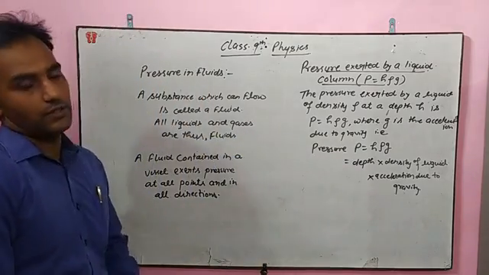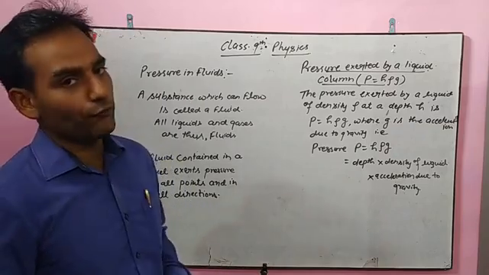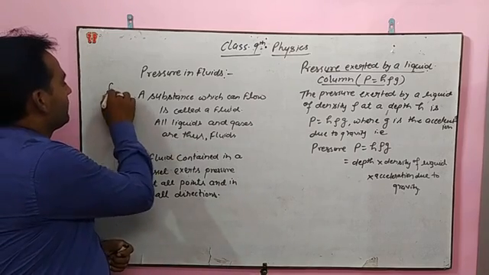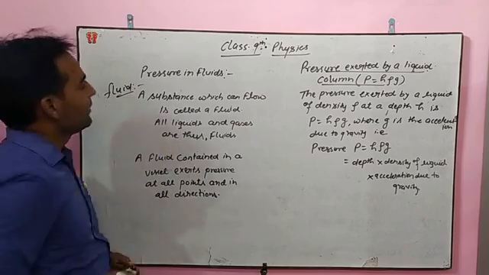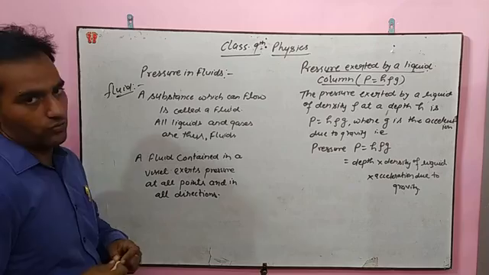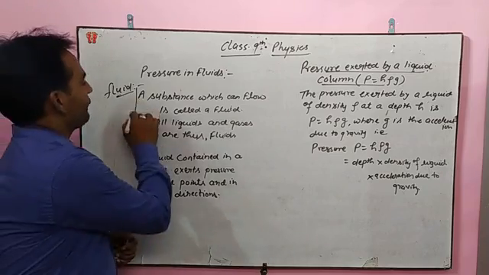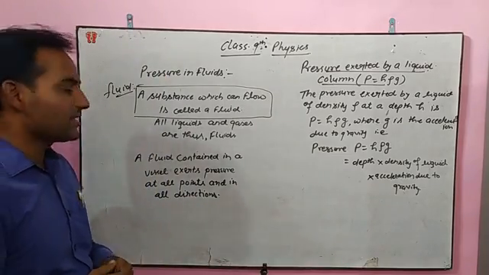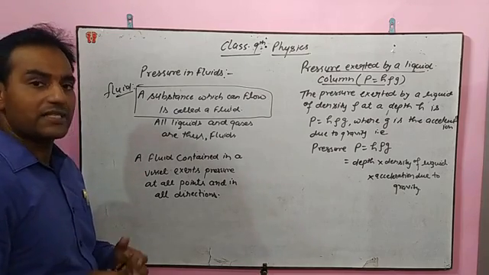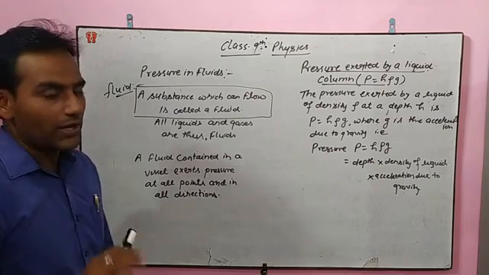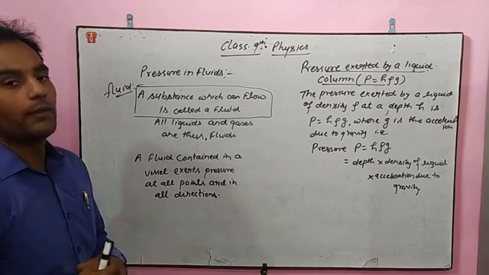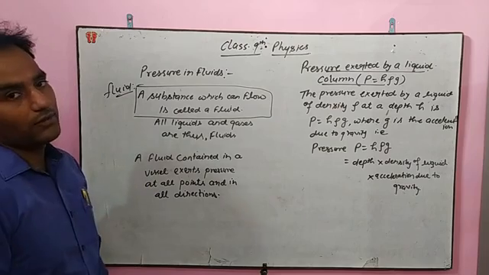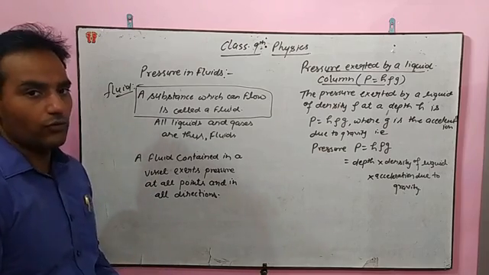So pressure in fluids. First of all, before we discuss pressure in fluids, let us know what is a fluid. A substance which can flow is called a fluid. Very easy definition. A substance which can flow. All liquids and gases are thus fluids, because liquids as well as gases can also flow. Solids cannot flow, solids cannot move their particles, so they are not fluids. Liquids can flow. Gases also can flow, so they are fluids.